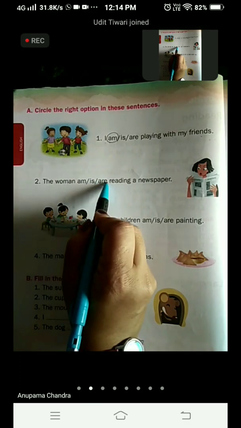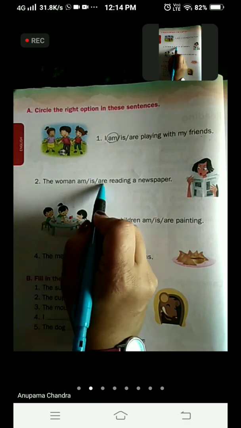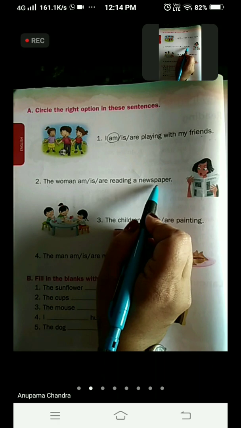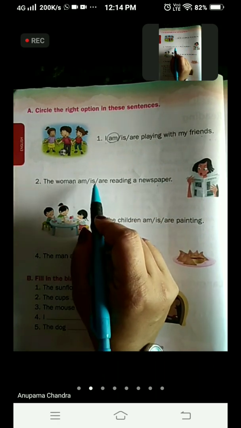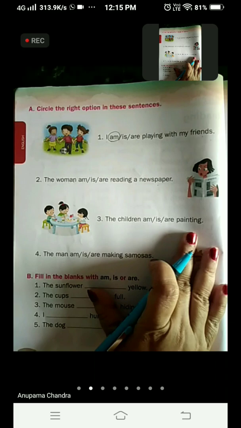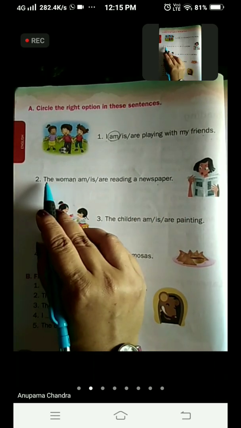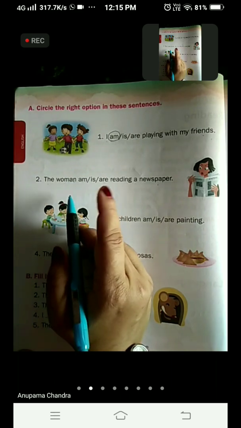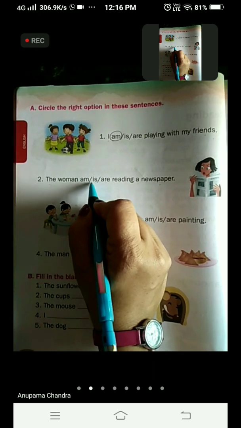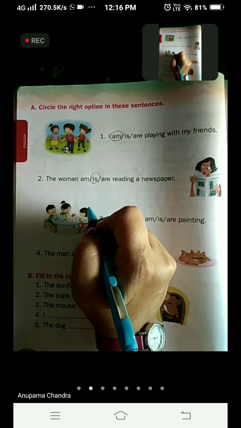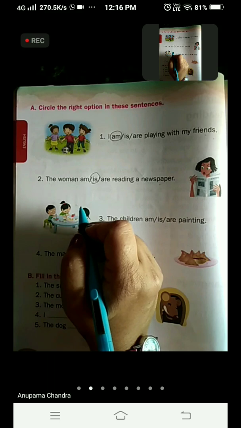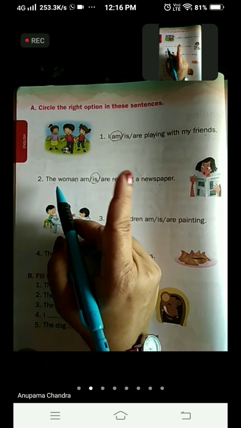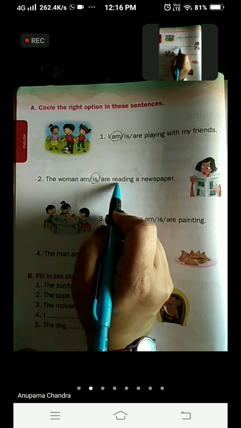The woman dash, all the three options are given. Am, is, are. The woman dash reading a newspaper. So what can be the answer? Children, keep in mind here it is written the woman. So how many women are there? Only one. And we use is for one person. So we are going to circle is. Why? Because here the woman means one woman. So the woman is reading a newspaper.